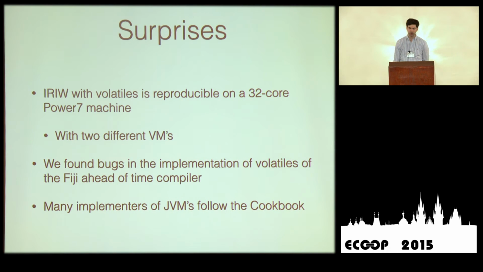So we ran this on machines, and we actually saw it happening. We ran it on a 32-core Power 7 machine, and we tried different virtual machines. We tried J9 on AIX and an IBM machine, and it happened. I was surprised. I didn't expect it to happen, actually. We also found other bugs in implementations of volatiles in Fiji, an ahead-of-time compiler.